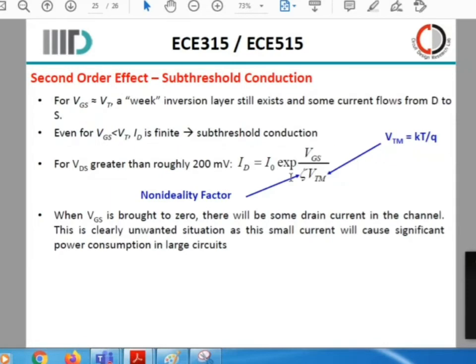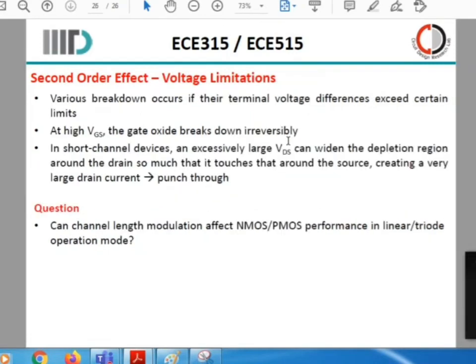So this is one non-ideality factor that has come, but it doesn't affect a lot, but it is used in very subthreshold design circuits that you would use. Not very problem causing, but it will have a significant effect when you go into lower technology nodes, when the channel length is very small, oxide is very thin, and the amount of noise that can inherently come be larger. So this plays a large effect when you design circuits at lower technology nodes, say less than 45 nanometer or others. So what are the other voltage limitations present in the circuit?